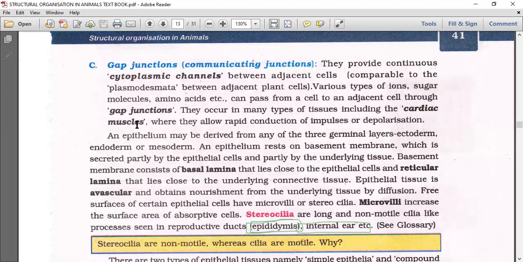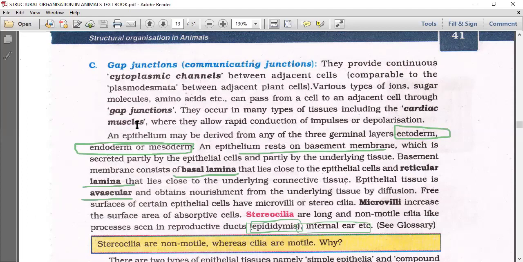Then what is to be remembered from this area? Epithelial tissues come from ectoderm, endoderm and mesoderm. Epithelial tissues are derived from all three germinal layers. That is the first thing. Epithelial tissue rests on the basement membrane. That is the second thing. The basement membrane comprises two portions, basal lamina and reticular lamina. That's the third point. Then they are avascular, with no blood vessels and no capillaries present, which means they take nourishment from the underlying tissue.